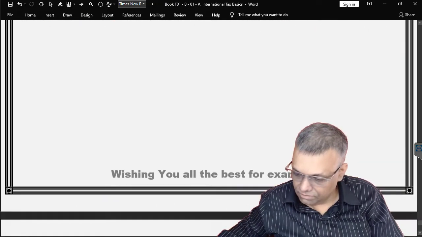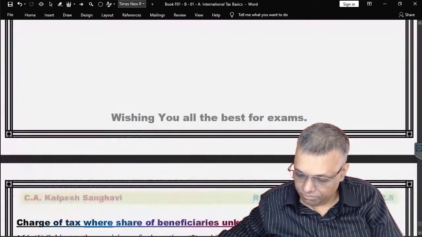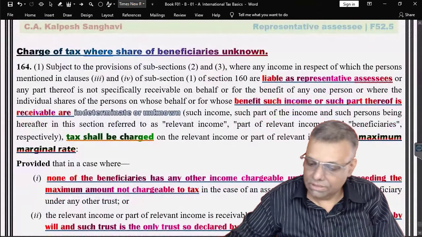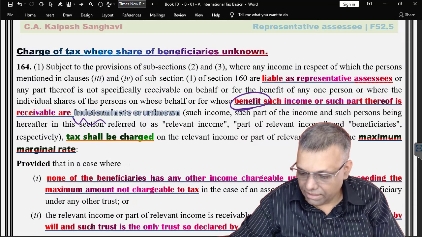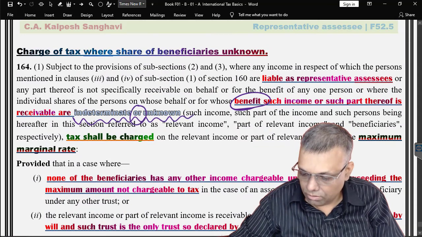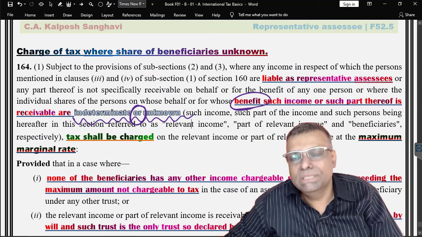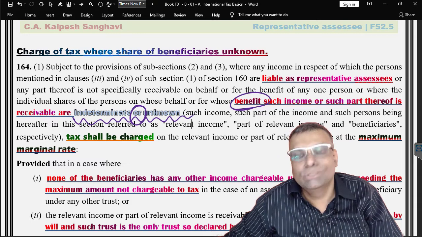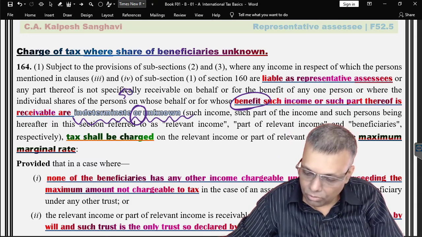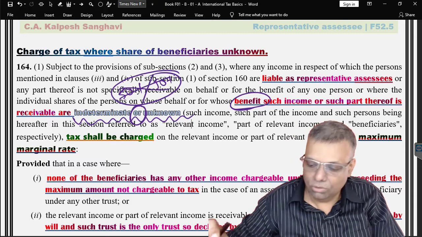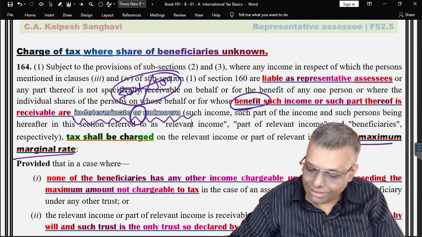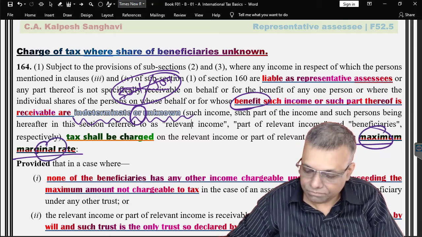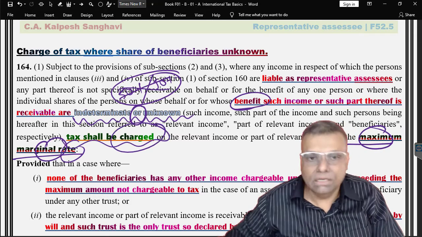First of all, section 164. Section 164 directly says that if the share is indeterminate or unknown, that means in our simple English, the share is not determined. So we do not know whether it is 50-50 or 30-70, like that. We do not know that. So the share is not determined. In that case, it will be subjected to the maximum marginal rates of taxes. So that is a hardcore basic thing.